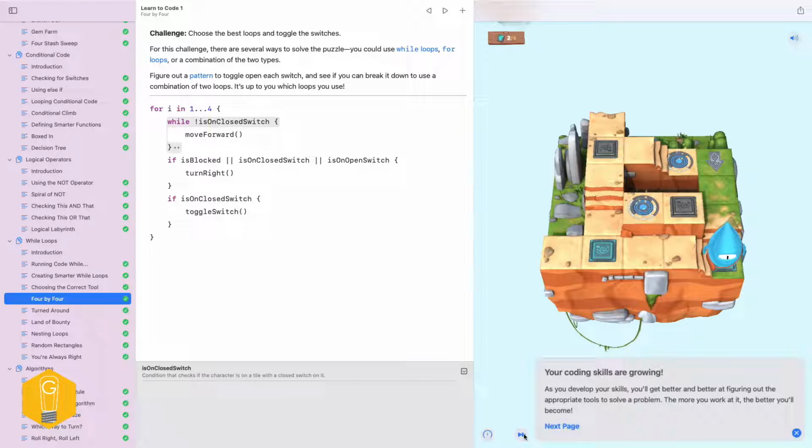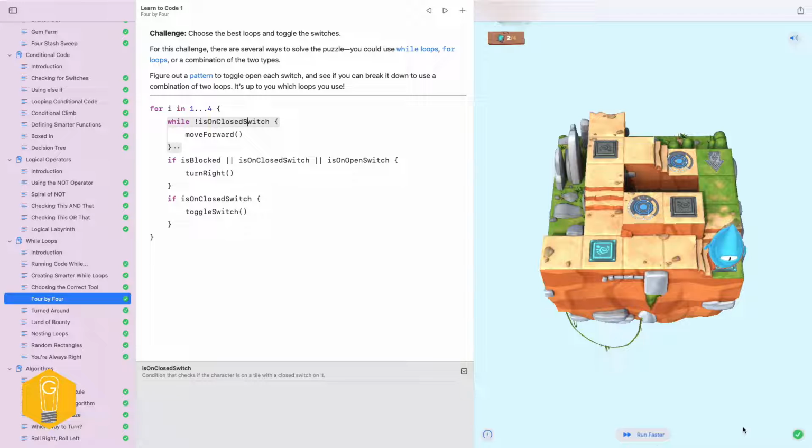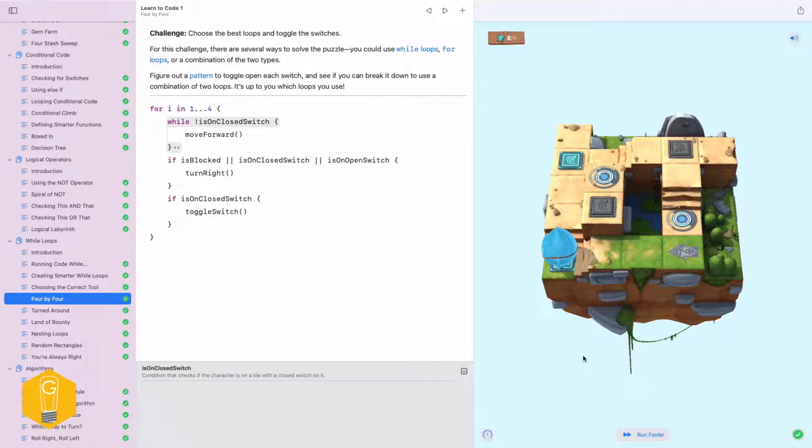And so let's think about what else to do here. So I could say is blocked, and that would be fine for this one, but it wouldn't for the other two, because we have one more space, and that's really what they're throwing at us here. Let's just go to the hint so I don't waste... Oh, well, the hints aren't there. Let's see what else we could do. So I could come in here and move forward.